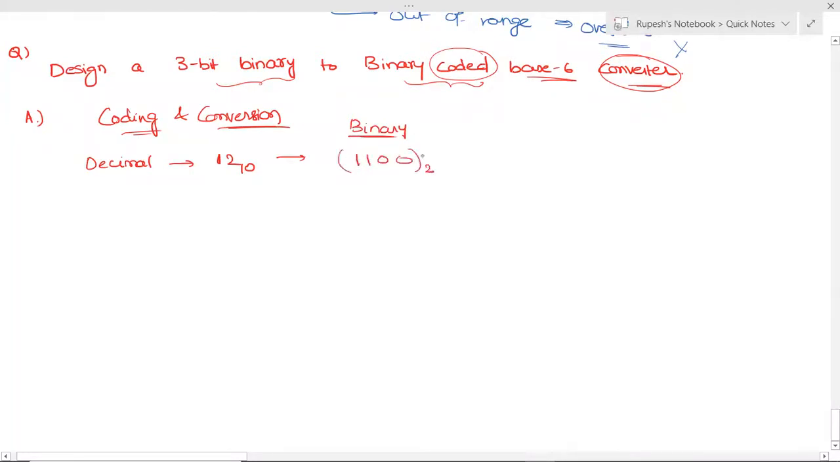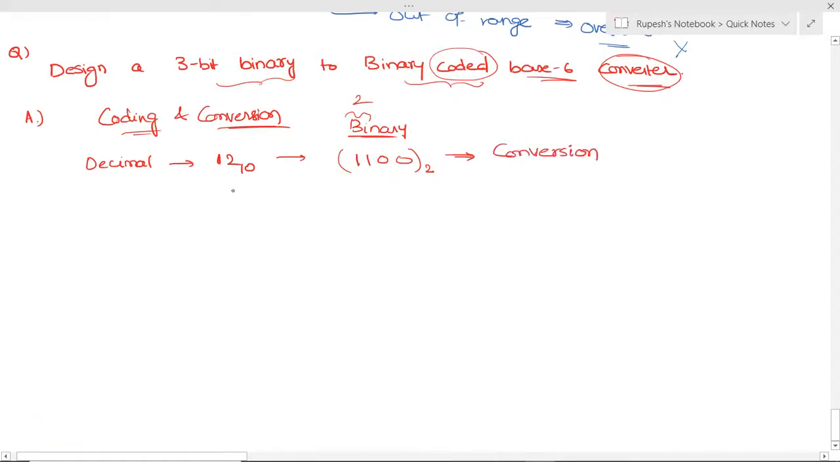See here, bi means 2. Binary means representation of a number by using 2 bits. 2 bits means 1 and 0. So 1100. So this is known as conversion.